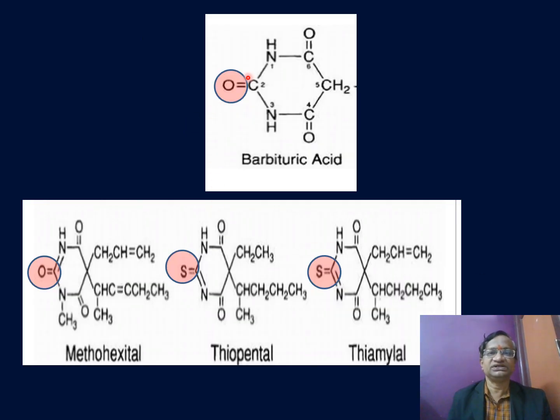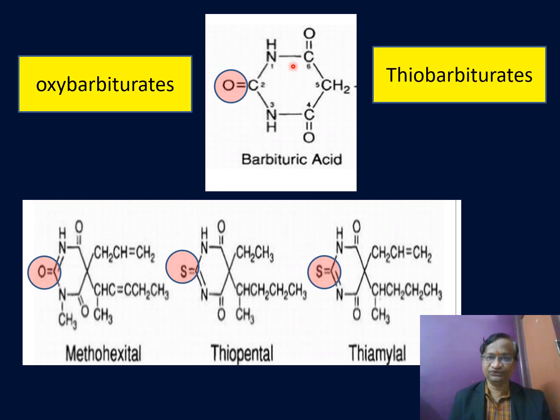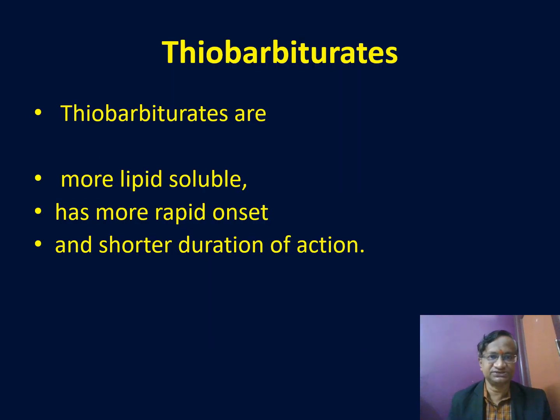Now you see this is barbituric acid, and if you have an oxygen here, you can see here barbituric acid, methohexital. This is thiopental and this is thiamylal. If you see, this is oxybarbiturates. This is thiobarbiturates. Thio means sulfur. So thiamylal and thiopental are thiobarbiturates, and methohexital is an oxybarbiturate.